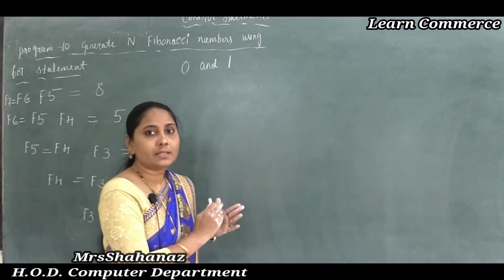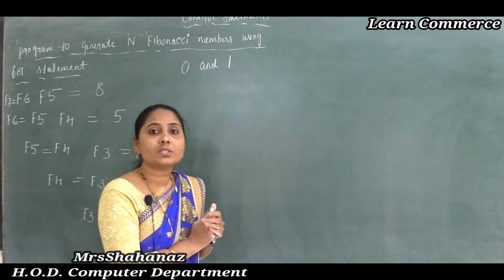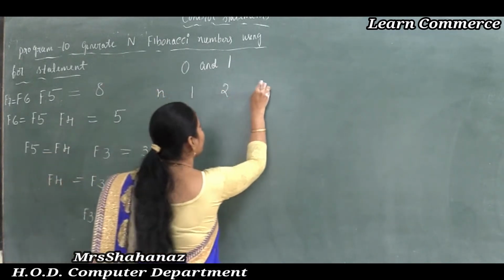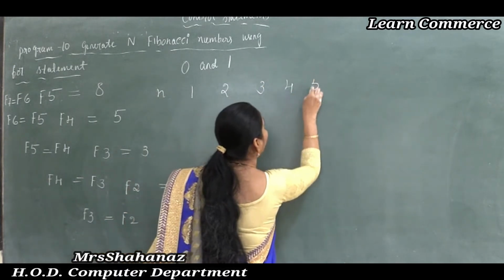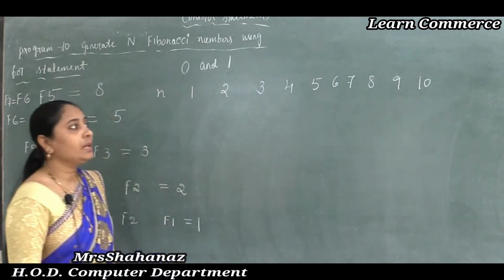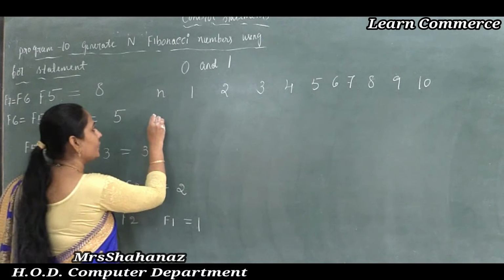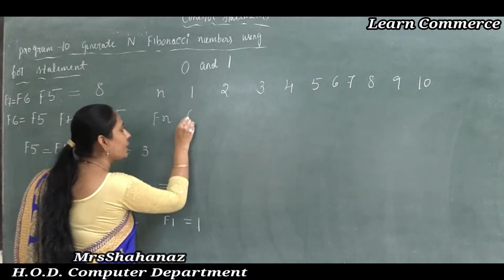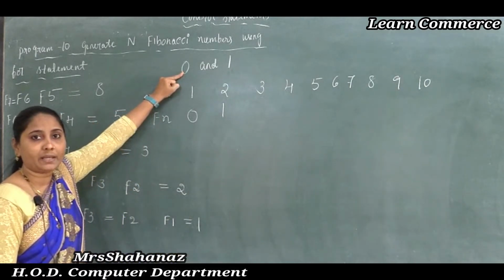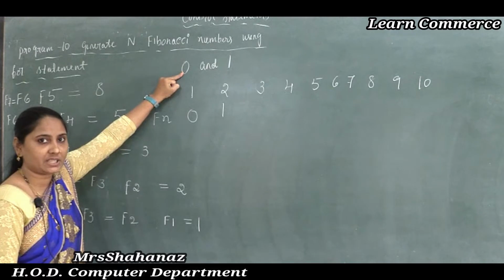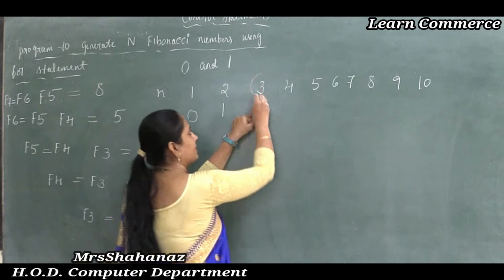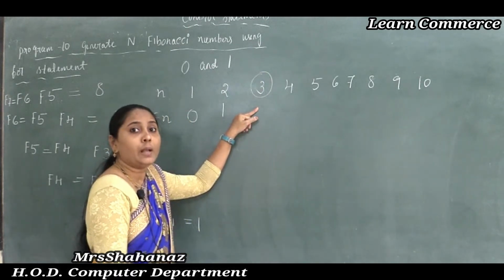Now let's list the first 10 Fibonacci numbers. So for example, again I am going to list some Fibonacci numbers: 1, 2, 3, 4, 5, 6, 7, 8, 9, 10. In the list of the first 10 Fibonacci numbers, the first number is 0 and the second number is 1, because by definition the first two numbers of the Fibonacci sequence are 0 and 1. And how to get the next number? The third number is the sum of the previous two.